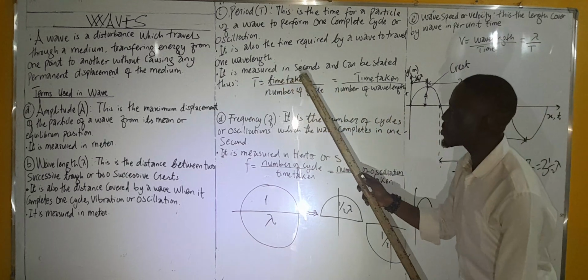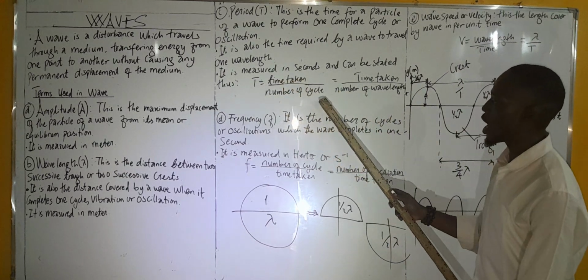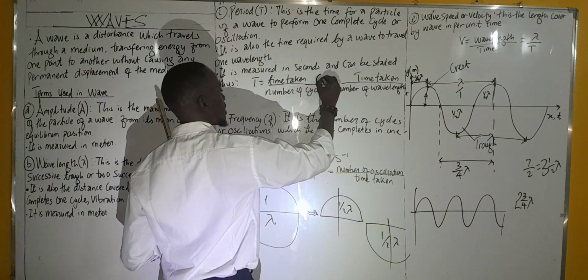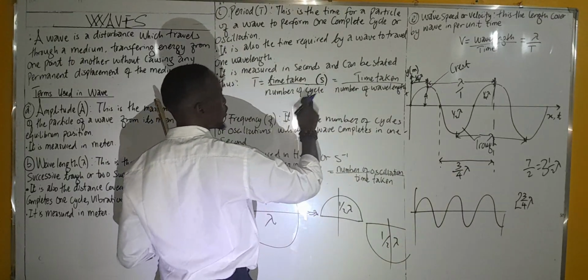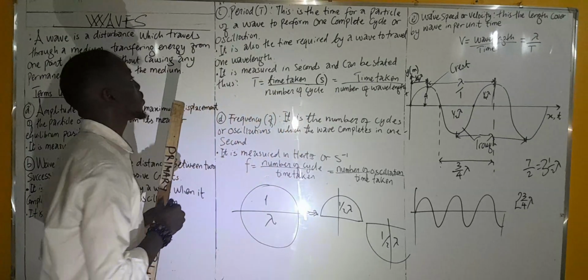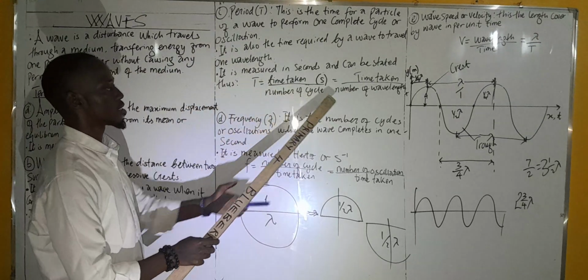Look at it: time taken over number of circles. The time taken here is in seconds. The number of circles has no unit. So the unit for period is seconds.